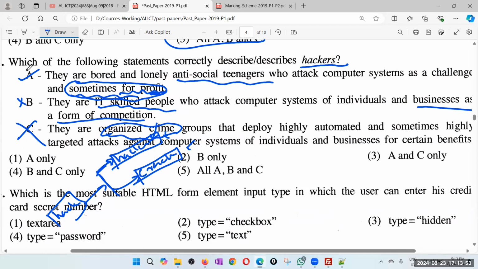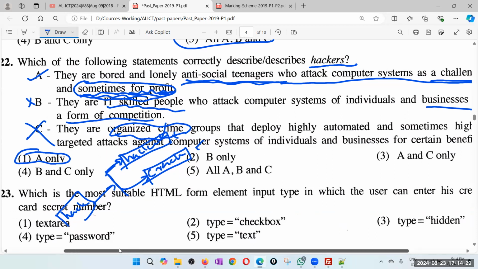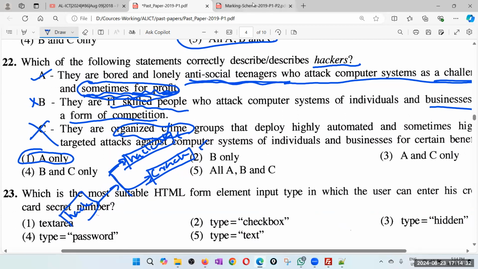I'll go for A because anyway, at least one must be the answer. But again, sometimes for profit, I don't like. But anyway, in general, I'll go for A, because it says teenagers, just as a challenge and so on. So therefore, I'll go for A. Anyway, A and B is not the answer. So that is good news for me. There's no answer like A and B. So therefore, I'll go for one. Question 22, I'll go for A.